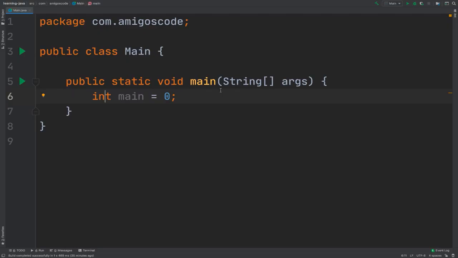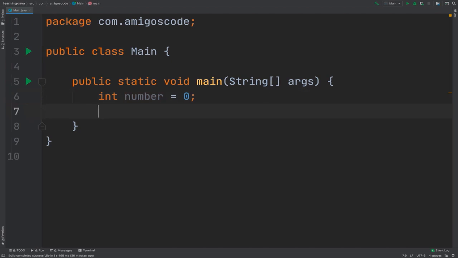Right, I want to touch upon how you should name your variables. So right here, I actually named this main, but when it comes to variables, you should name them in a way that makes sense. In our case, we know that this is the actual number 0, so we can name this number.